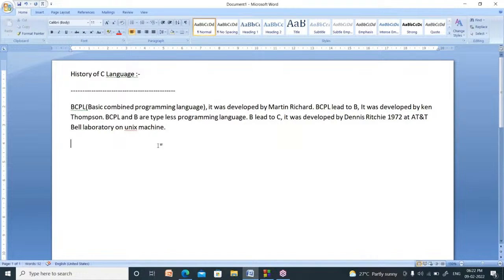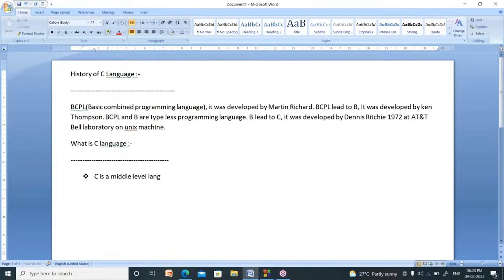Now, what is C language? Actually, C is a middle level language.